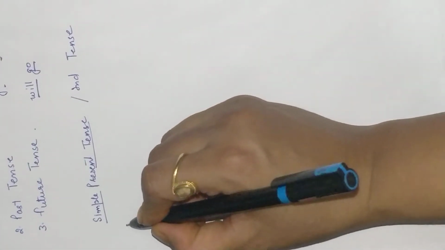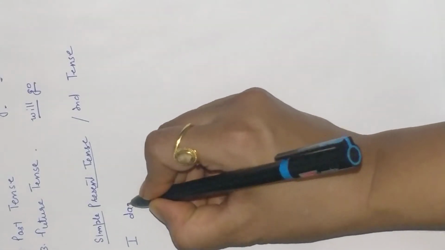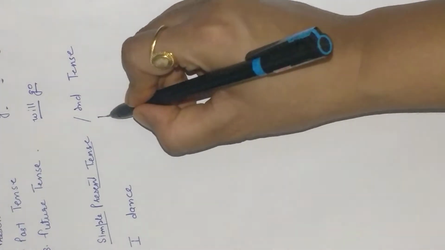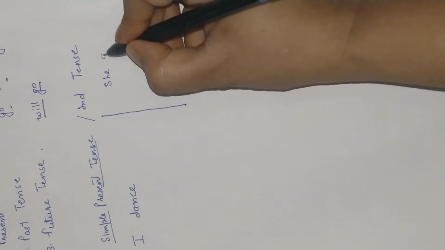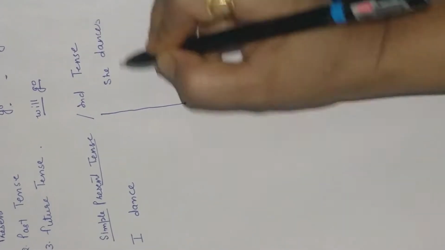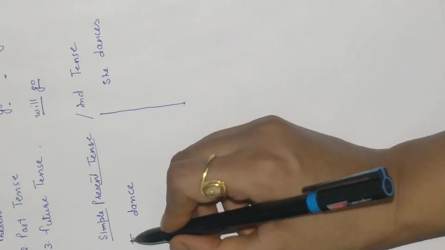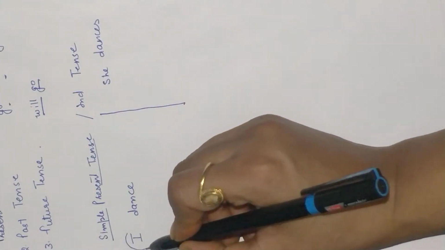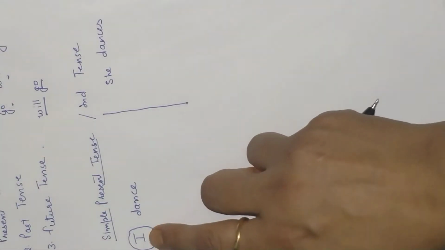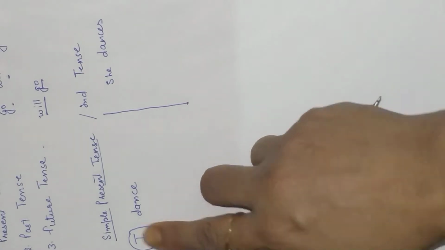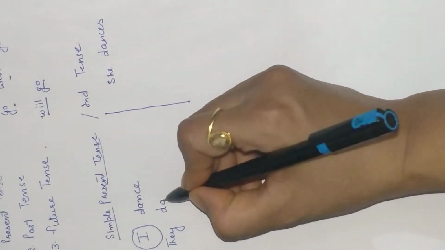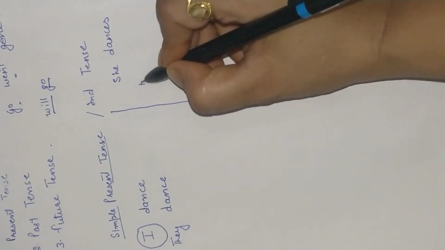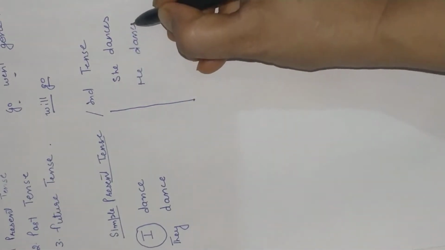I have written I dance, and here I am drawing a line, and here I have written she dances. I have just now told you I is an exception, though it is singular, but we always use the rule of plural with I. You can also write this, they dance, he dances.